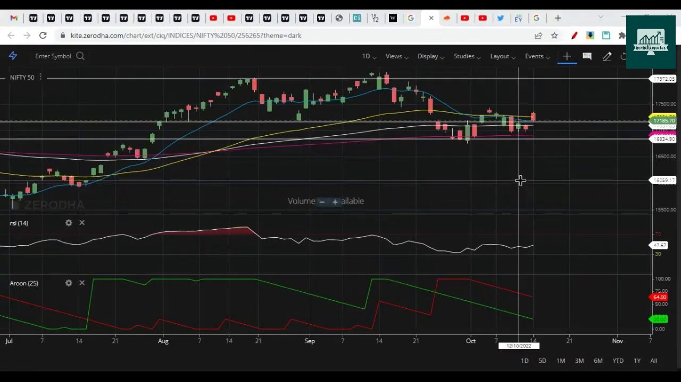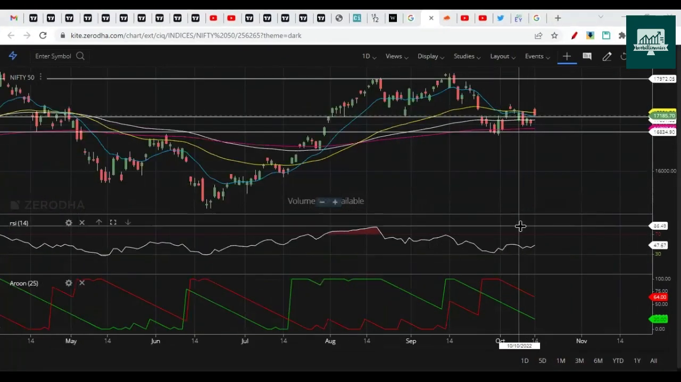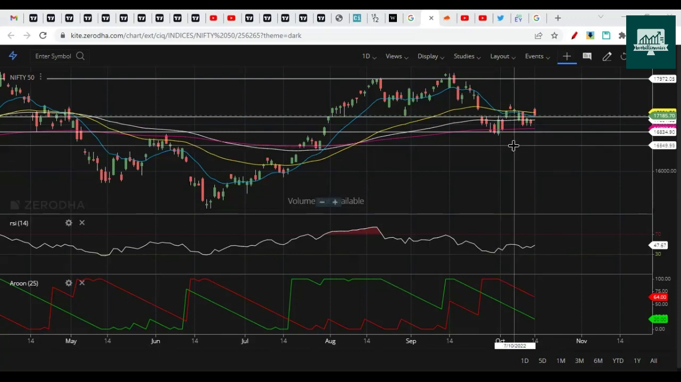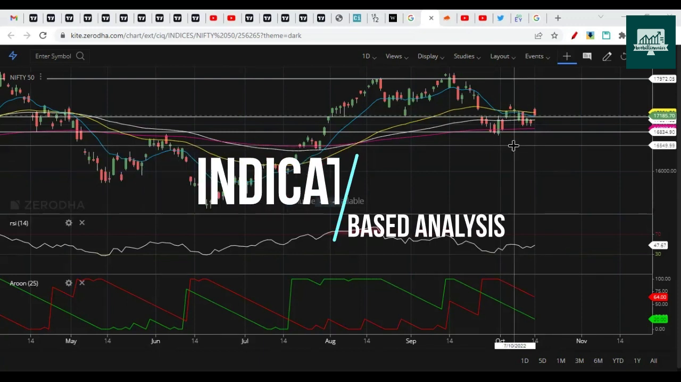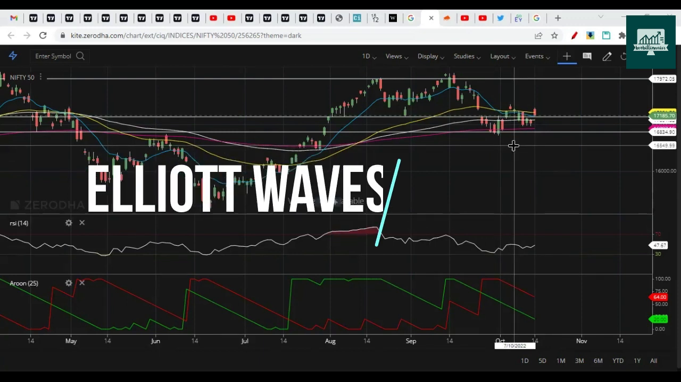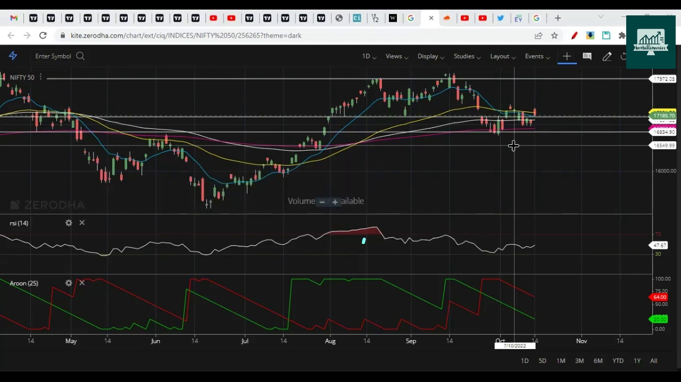Welcome to Billionaire. This is RP here, recording video on 15th of October 2022. We are going to discuss Nifty in terms of price action and indicators first, then Elliott Wave, and then we'll check the option chain. So we are going to check levels for next week and for next day as well.